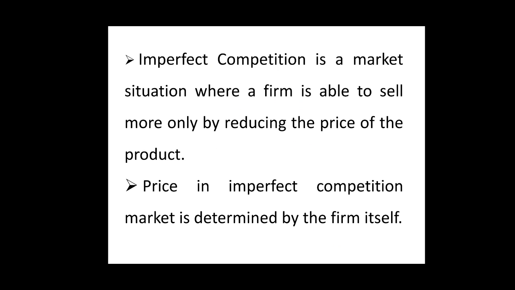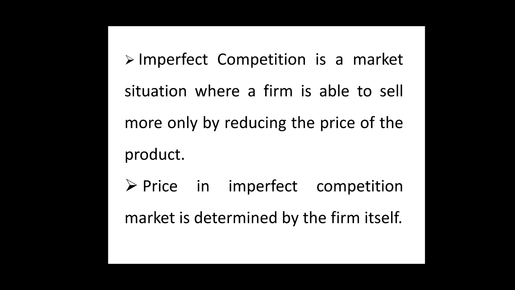Accordingly, a firm under monopoly and monopolistic competition, or simply under imperfect competition, can plan to increase the sales by lowering its prices. So, when a firm has partial or full control over price, as is the case in imperfect competition, it can sell more of a product only by reducing the price of the product.